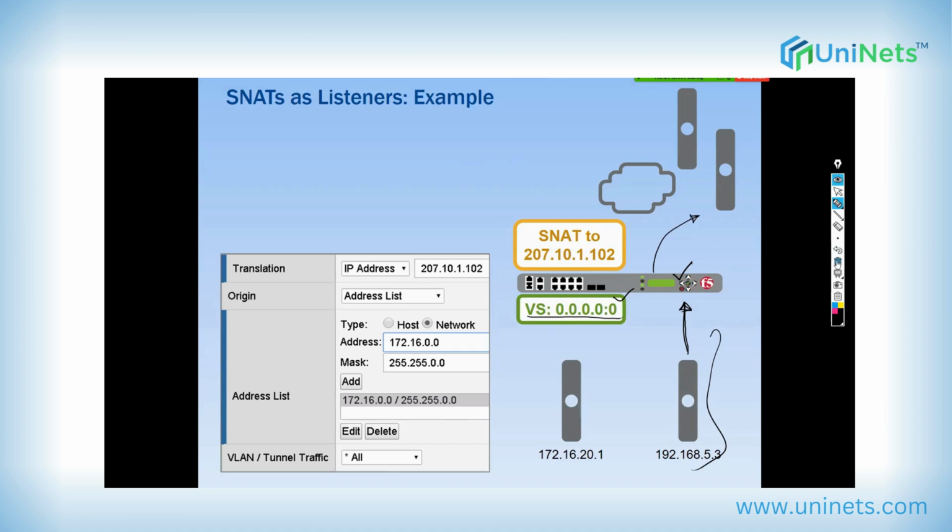But a virtual server should have a listener, right? SNAT as listener I accept, right? But other than SNAT as a listener, if we want a virtual server to be listening for all the IPs and to forward the traffic, then in that case there would be a problem, right?